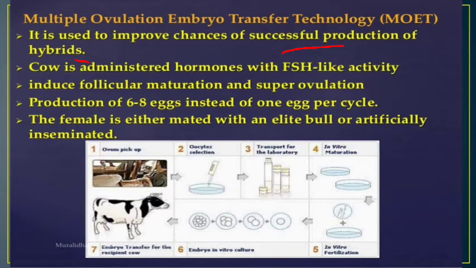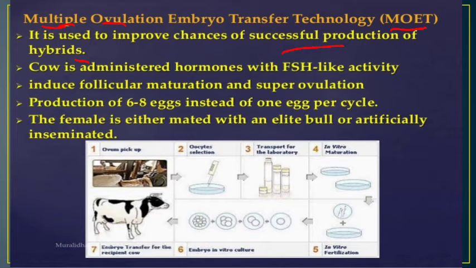Multiple ovulation embryo transfer technology means multiple ovulation. Every month single ovulation हुनु पर्ने थियो, but in this MOET technique, this technology मा चाहिँ के हुन्छ, there will be multiple ovulation. That means the egg is released more than one, एउटा भन्दा ज्यादा egg released हुन्छ यो टेक्नोलोजीको कारणले गर्दाखेरि.